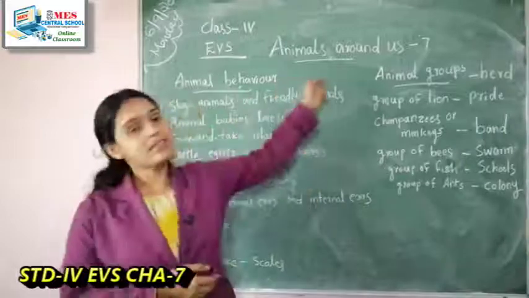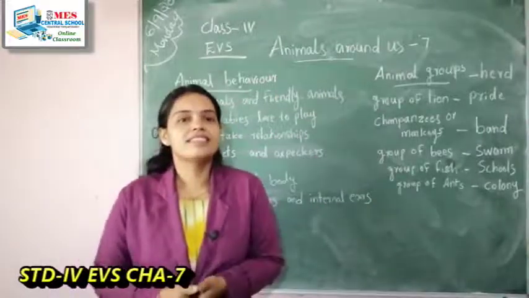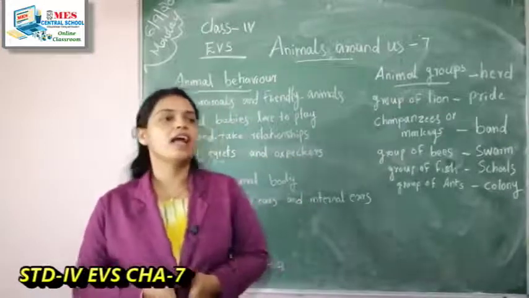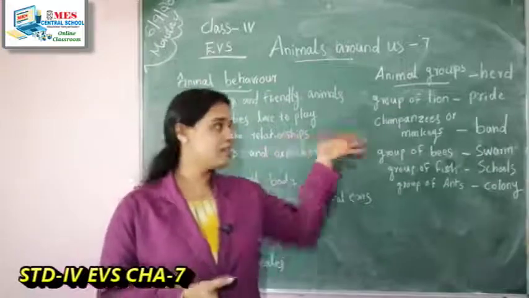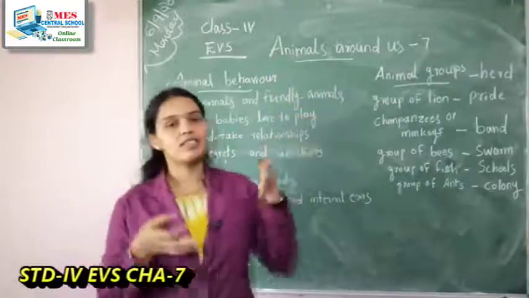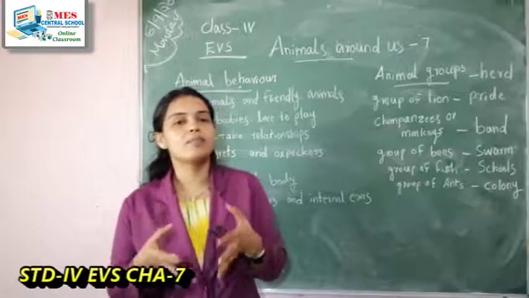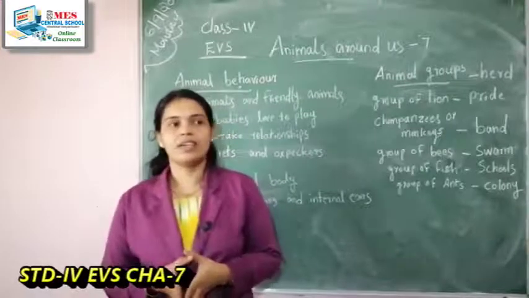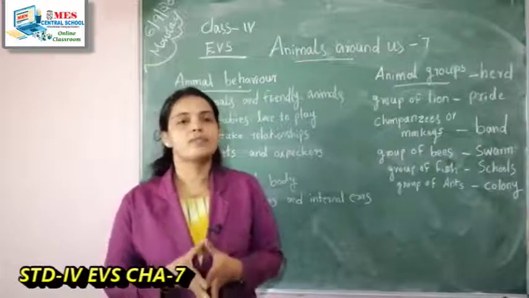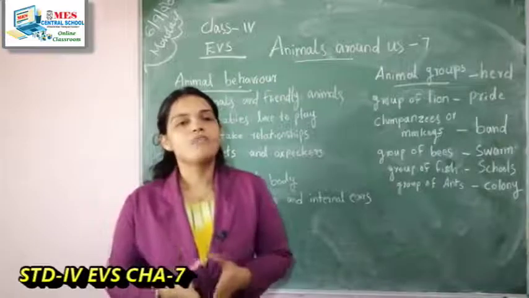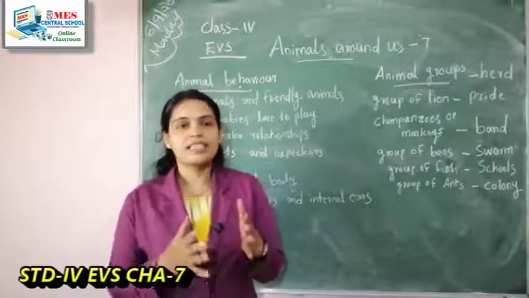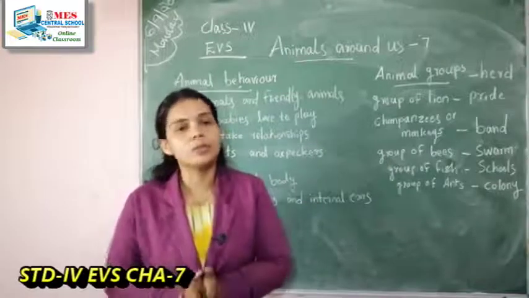Today I am going to take a new lesson from EVS. The lesson is Animals Around Us. We already started this lesson in our live class and completed a small portion of it. Anyway, once again I will repeat the points. So listen. In this lesson, first we discussed why animals live in groups. They live in groups to search for food and water, and also to protect themselves from enemies. This helps the animals to stay in groups.